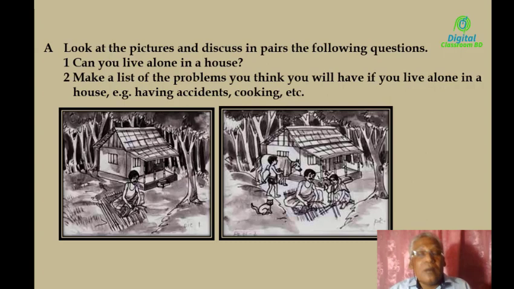I will give you some examples. For example, you may have an accident. If you live alone, it would be possible. Would it be possible for you to meet an accident? Who will take care of you? In some cases, you are a dutiful man. You have to do a lot of things. In that case, you must cook. So you may have some problems if you live alone in a house. So please make a list of the problems that you think you will have if you live alone in a house. Please do it in pairs.